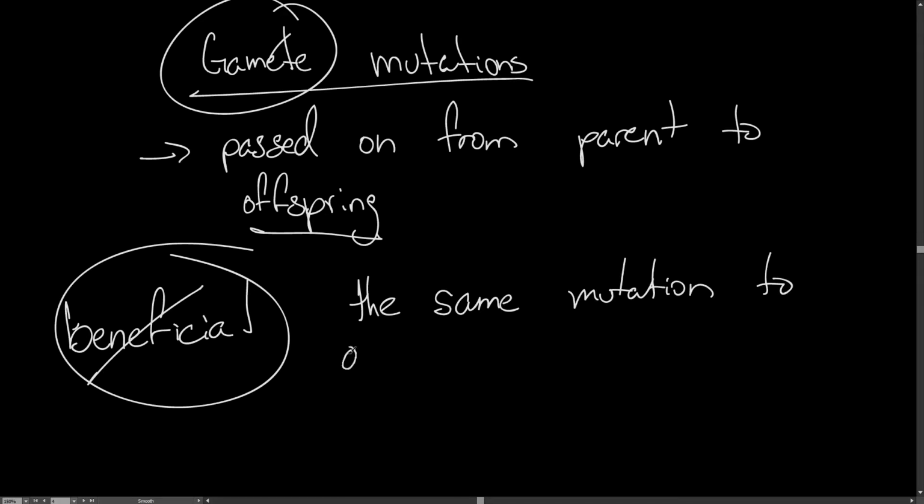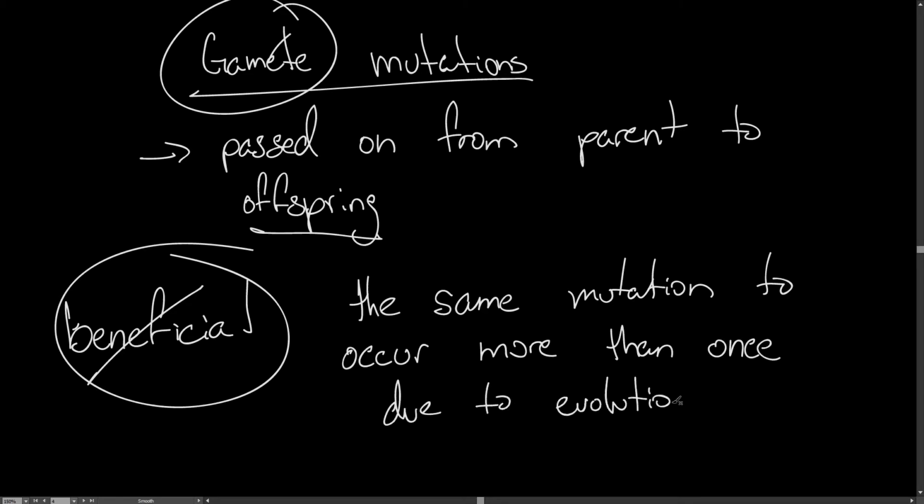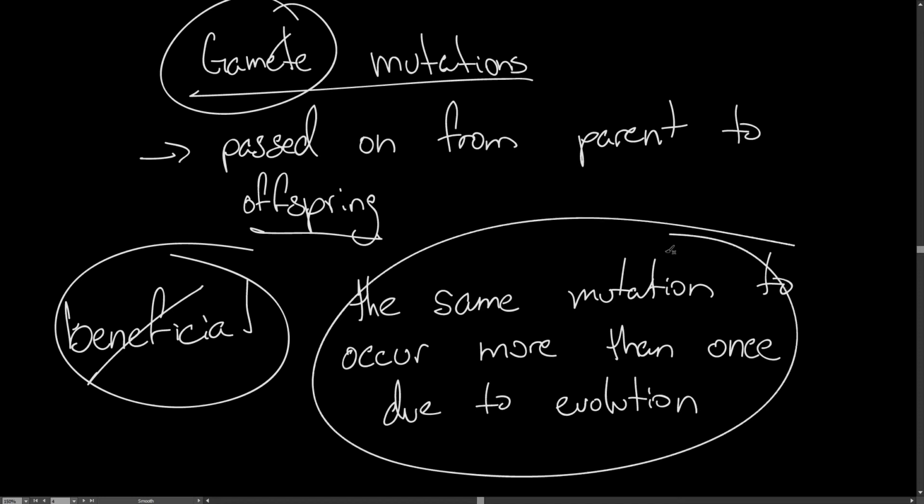And lastly, it's very, very rare for the same mutation to occur more than once due to evolution. If there's a random mutation happening, for example, a base substitution mutation in one of your cells, it's very, very unlikely that that same mutation will happen with the same result over the course of, in general, history due to evolution.